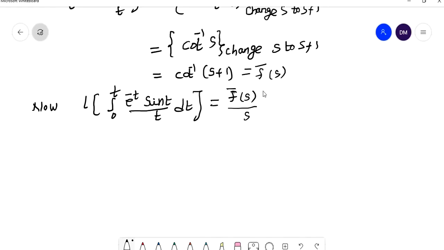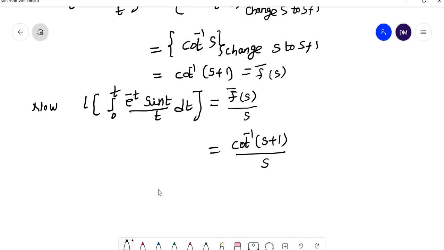So this is equal to cot inverse of s plus 1 by s. The property I have used here is the Laplace transform of integrals property.